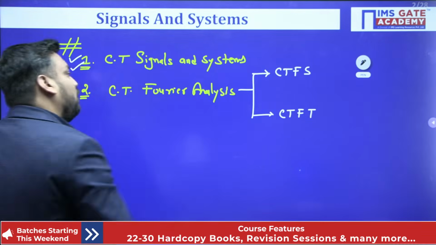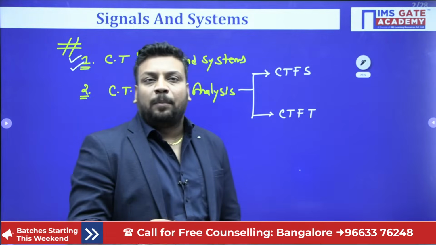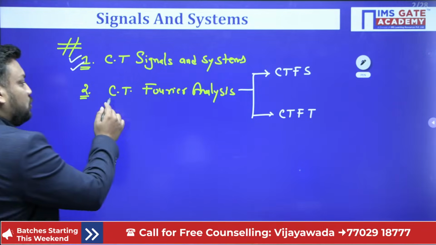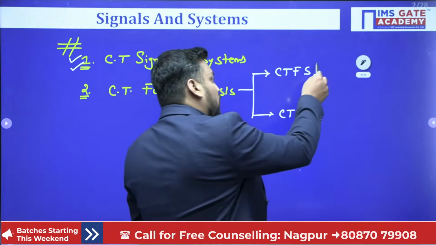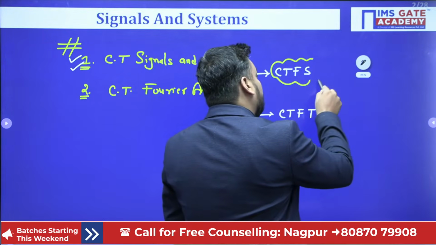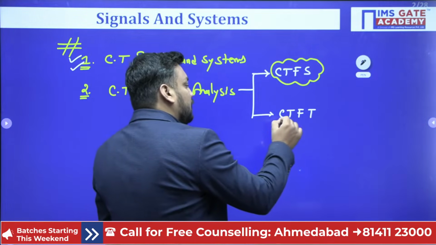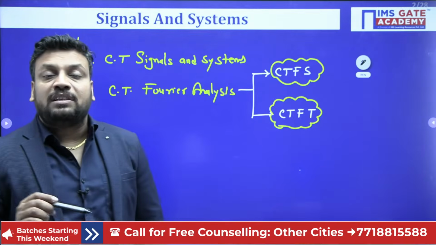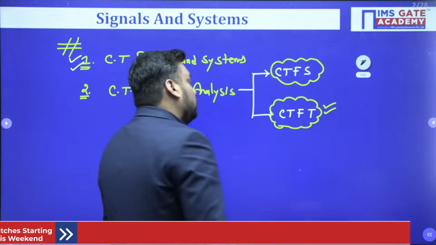So in chapter number 1, as I already told you, after system properties we are going to talk about continuous time convolution. After that, students will discuss the Fourier series and Fourier transform. As you all know, Fourier series is applicable only and only for periodic types of signal, whereas the continuous time Fourier transform is applicable for bounded types of signal. It means if the signal is unbounded, we can't determine the Fourier transform.